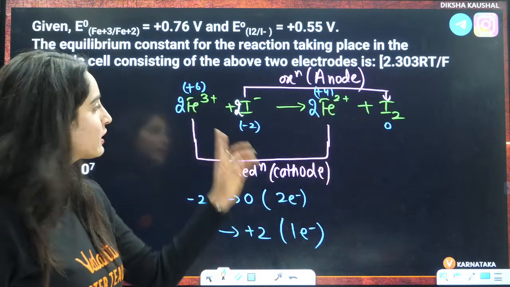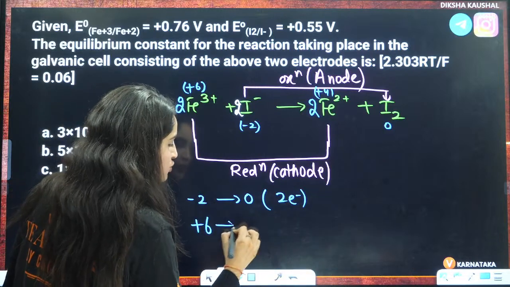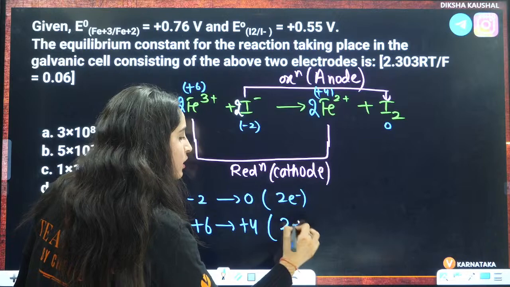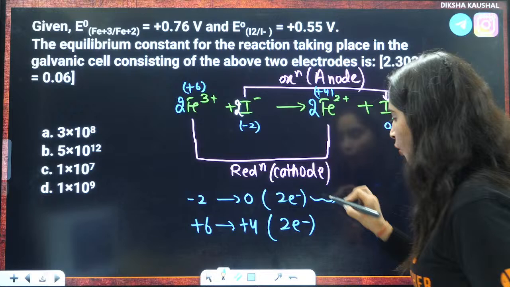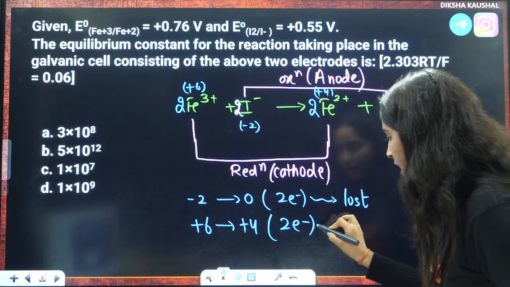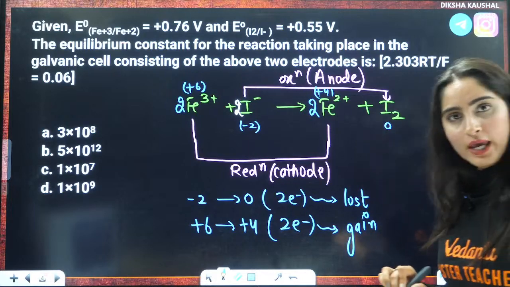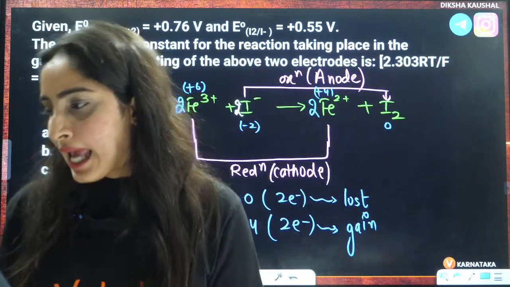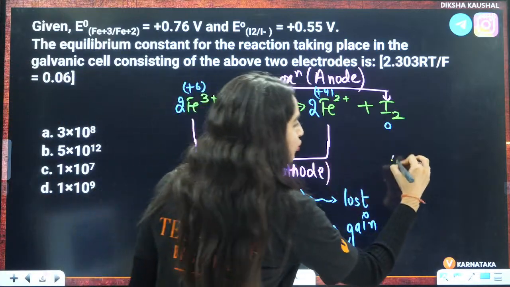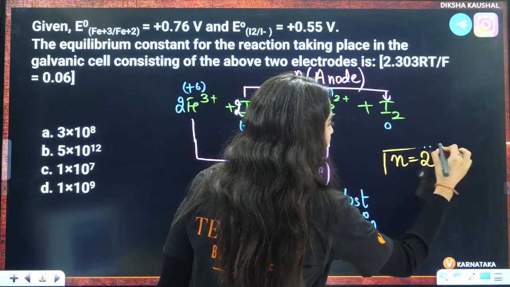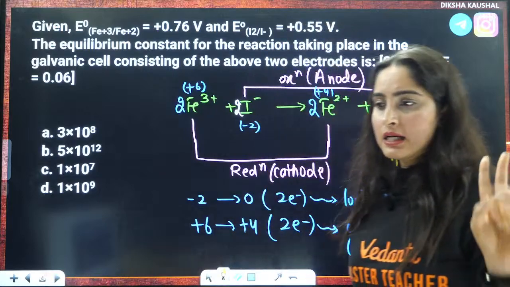This is how you will get the balanced equation, that actually this is going from plus 6 to plus 4, where again the difference is of 2 electrons. Here on the anode part, it is getting lost. On the cathode part, it is getting gained. Right? Okay? Understood? So 2 is the n value. So the value of n will become equal to 2. The number of electrons gained and lost will become equal to 2. Right? Okay, everybody? Got it?